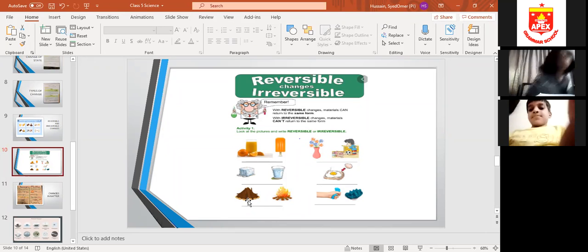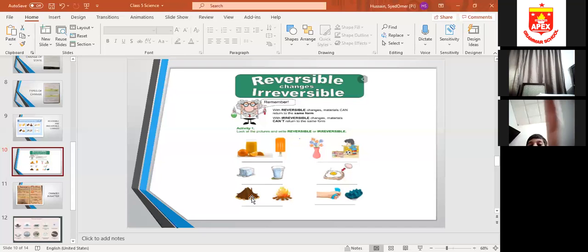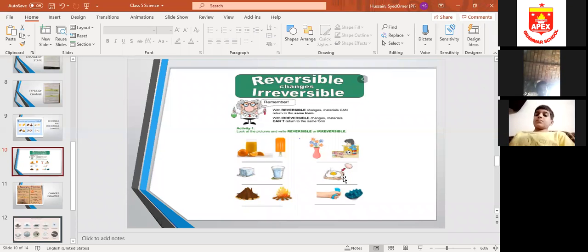This one. Yes, tell me, is it a reversible or irreversible change? It is a reversible change. Why? Because ice can melt into water and water can be turned back into ice. Okay, this one. Who will tell me this change? Burning wood. Yes, burning wood is irreversible. Frying an egg is also irreversible. Yes. Okay, so all these are reversible and irreversible changes.